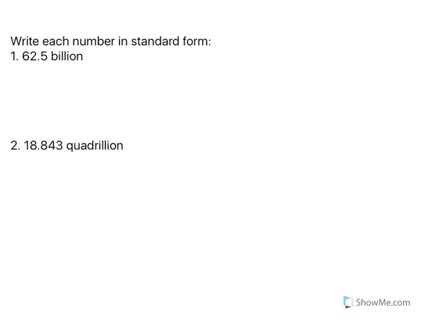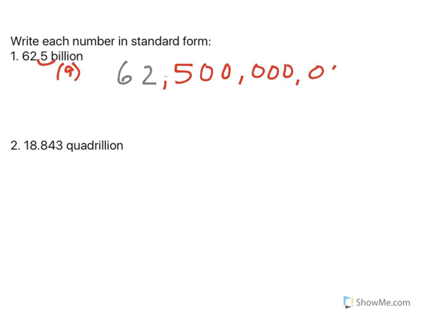So in number 1, we've got 62.5 billion. Billion should scream the word 9. So I start with 62. Now I'm going to move my decimal 9 places where 5 is the first spot. So I'm going to go 1, 2, 3, 4, 5, 6, 7, 8, 9. And there's my 62.5 billion.